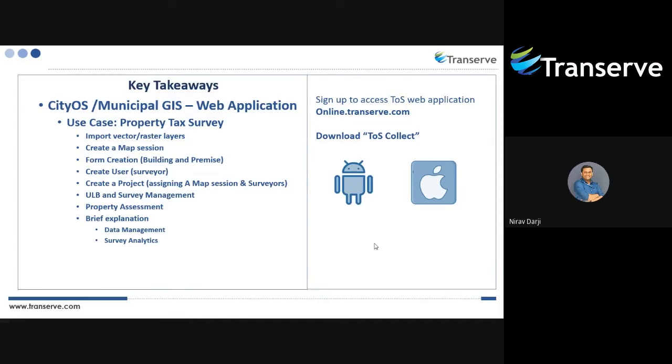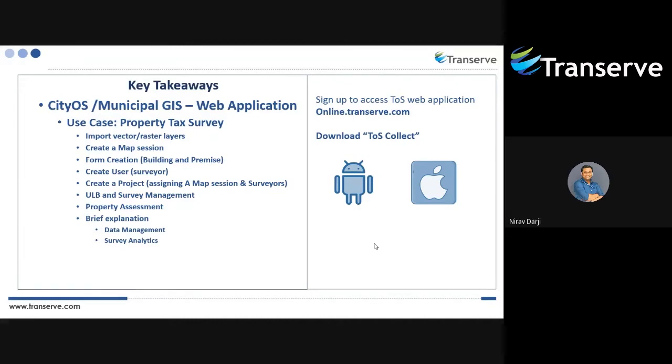You will be in survey management, where the project, map session and survey will be integrated on the ULB and survey management, so that the surveyor can get enough data on the mobile application, in terms of base map, survey forms, and other widgets as well.